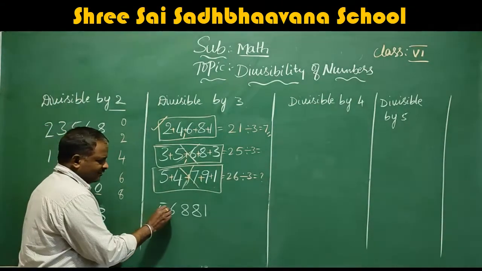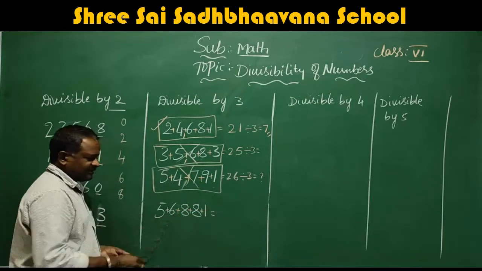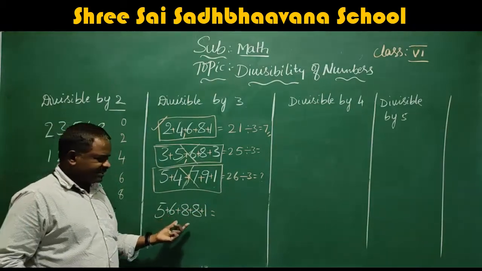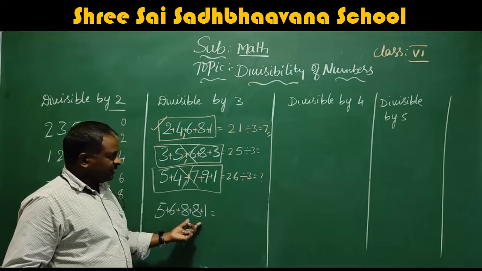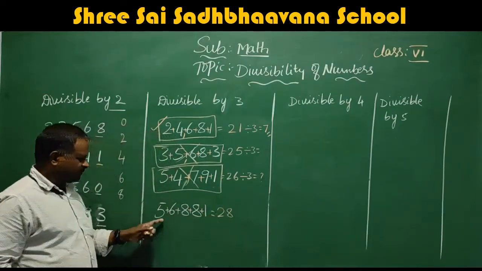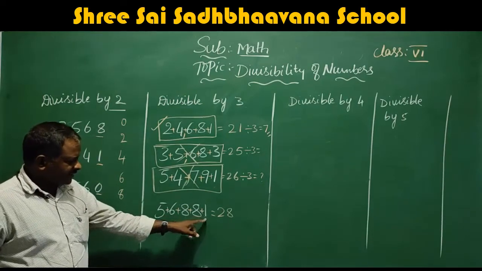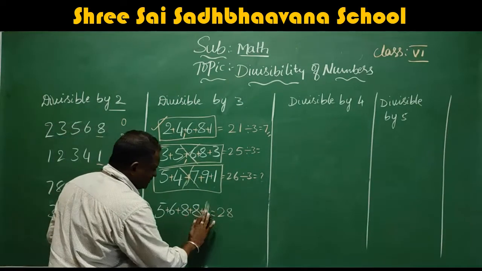We will check. 5 plus 6 plus 8 plus 8 plus 1. Okay, 5 plus 6 is 11. 11 plus 8 is 19, 20. Plus 8 is 28. This is also not divisible. Just we will add 11, 19, 20 plus 28. Okay, we will write 0 here.